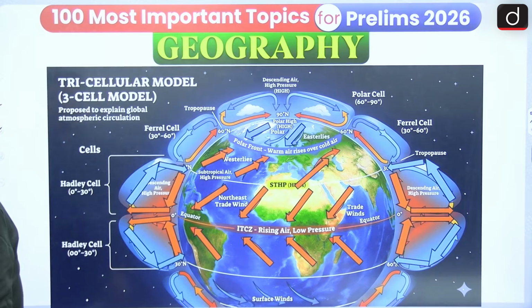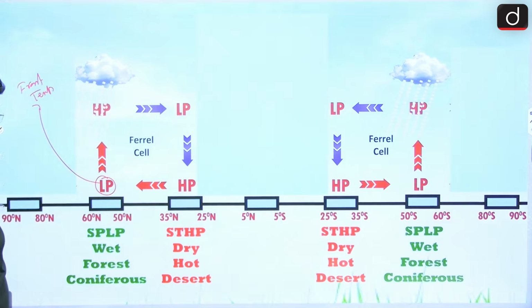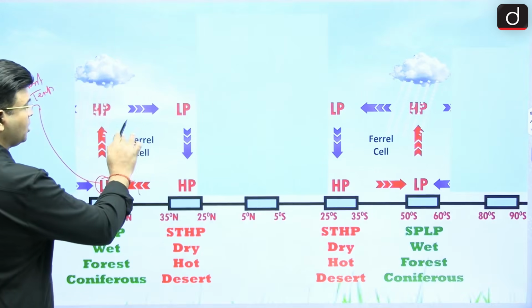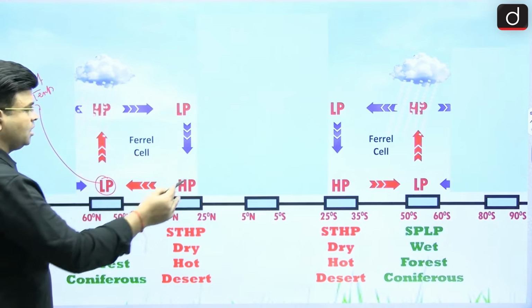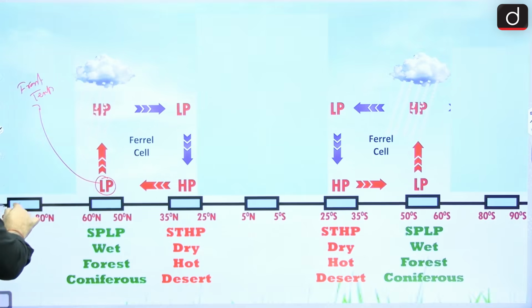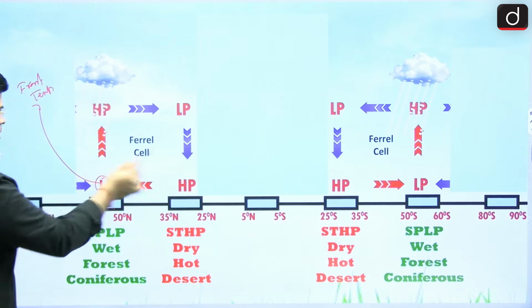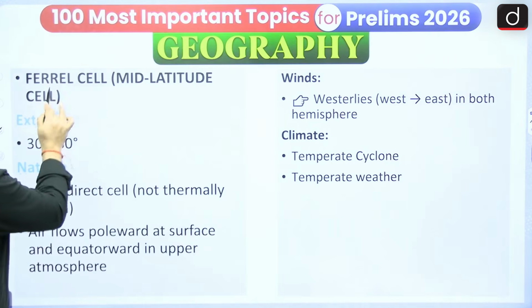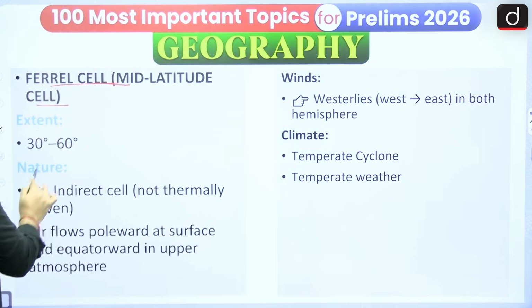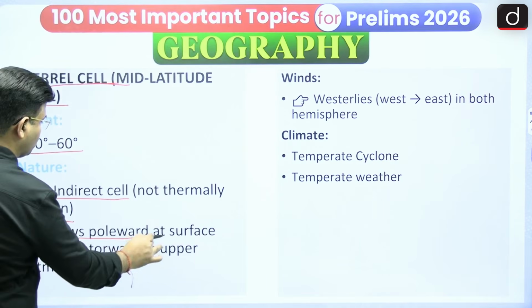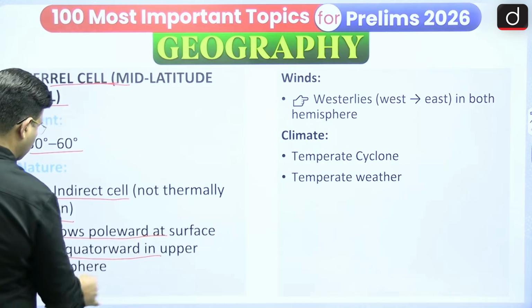Here I am talking about this Ferrel cell. Why is it coming into effect? The equatorial region is highly heated, so it is thermally direct. The polar region is very cold, also thermally direct. But the Ferrel cell is formed in between, and it is thermally indirect, must remember that. The Ferrel cell is a mid latitude cell lying 30 to 60 degree, an indirect cell, not thermally driven, and air flows poleward at the surface and equatorward in the upper atmosphere.